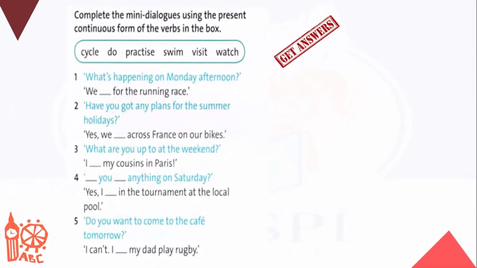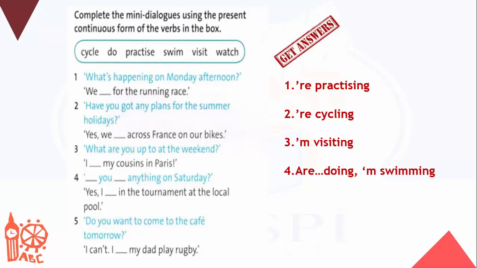Now using the present continuous and the words in the box, complete the sentences. What is happening on Monday afternoon? We are practicing for the running race. Have you got any plans for the summer holidays? Yes, we are cycling across France on our bikes. Number 3, what are you up to this weekend? I'm visiting my cousins in Paris. Number 4, are you doing anything on Saturday? Yes, I'm swimming in the tournament at the local pool. Number 5, do you want to come to the cafe tomorrow? I can't. I'm watching my dad play rugby.